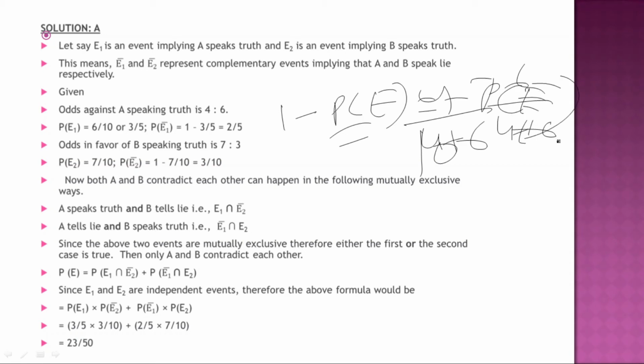This is what happened. Odds against speaking truth 4 by 6. Similarly, odds for B speaking truth 7 by 3. These answers are coming from this formula.